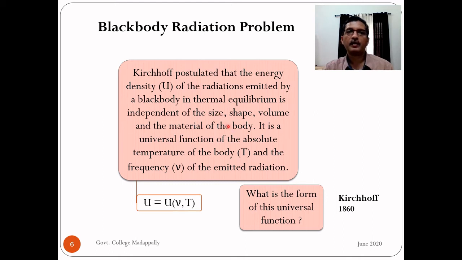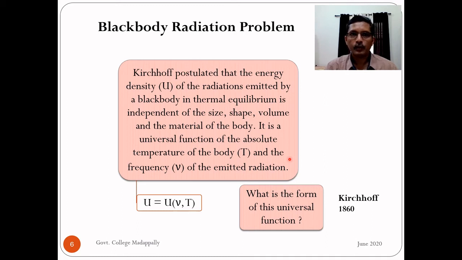Okay, it will be independent of these factors. Then what are the factors on which this energy density depends? It's a universal function of the absolute temperature of the body, capital T, and the frequency nu of the emitted radiation. So this energy density of blackbody radiations depends on only two factors.